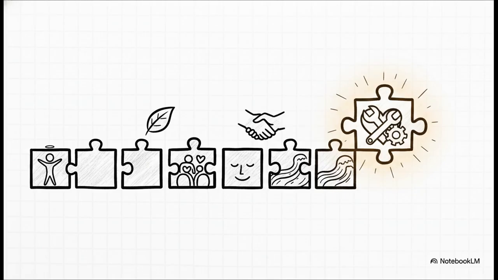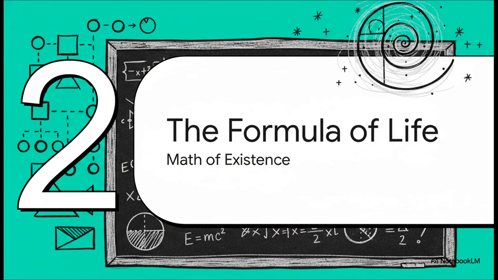These range from having absolutely no mindset of competing and combating to being modest and revering nature. But for our analysis today, we're zeroing in exclusively on the mechanics of that very last one, the 8th condition: love life, love labor. What does that actually mean in practice? That brings us to Section 2, the formula of life.